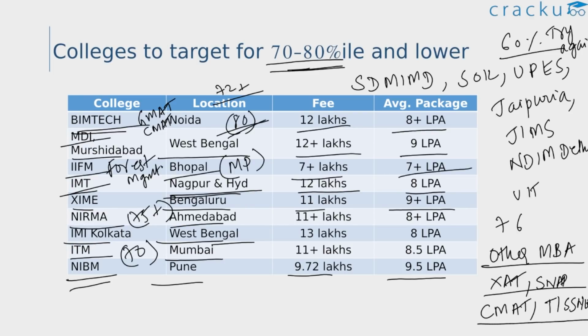So these are some good exams you can definitely consider applying to, and by giving these exams, if you get into the top colleges accepting these exams, that is again a very good opportunity, because especially XLRI is one of the top B schools in the country. Similarly, Symbiosis, SIBM and SCMHRD are very good B schools. And then we have TISS Mumbai, another good college that you can consider applying to. Even in terms of ROI, some of these colleges are very good. So you can consider applying for these exams as well. But in any case, for CAT in these percentile ranges, these are some colleges that you can consider.